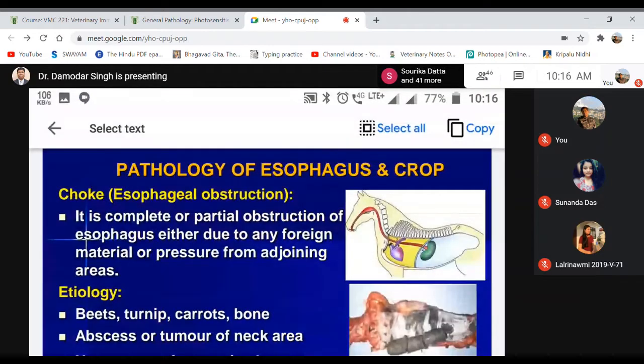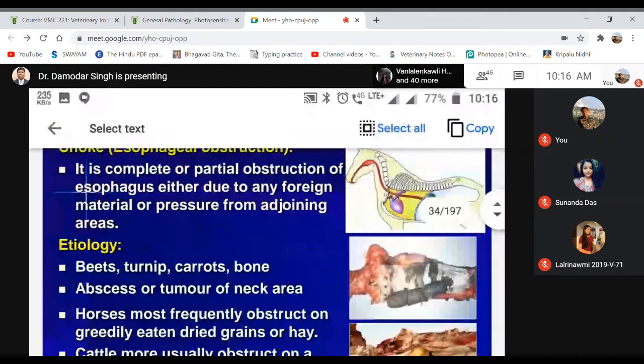So there are some materials like beets, turnips, carrots, or bone material, as in the case of a dog swallowing a bone whole. Sometimes pressure is given by abscesses or tumors at the neck area, just outside the esophagus, pressing on the esophageal wall.